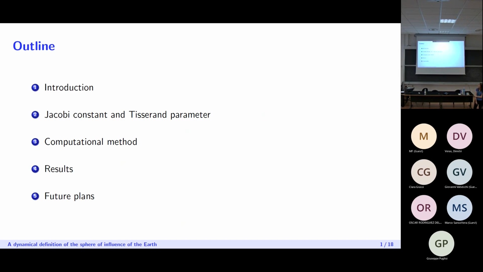I will introduce the Jacobi constant and the Tisserand parameter, which will both be very useful for the rest of the talk. I will describe the computational method that we use to define the sphere of influence, and I will present some results, and finally I will introduce some possible future ideas.